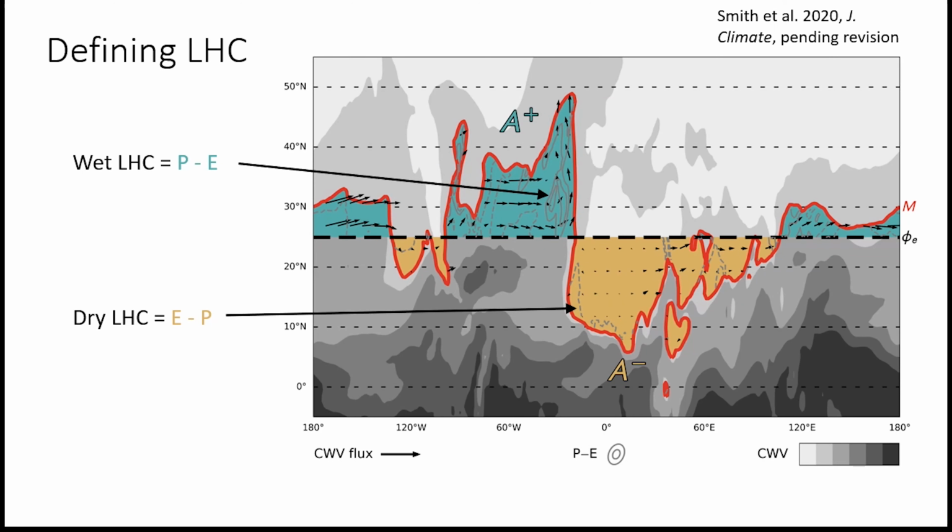Once we have determined the background state for a given column water vapor field, we then integrate net precipitation and the moisture flux convergence over the areas enclosed by the moist and dry excursions. The integrated net precipitation is the LHC, and the impact of this areal integration is that the LHC captures precipitation and evaporation by large moist and dry meridional intrusions.